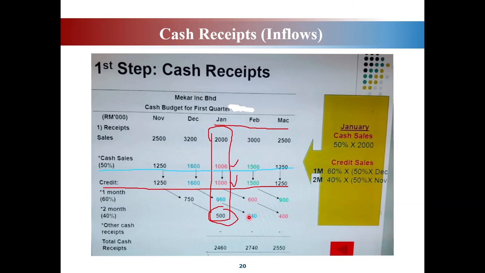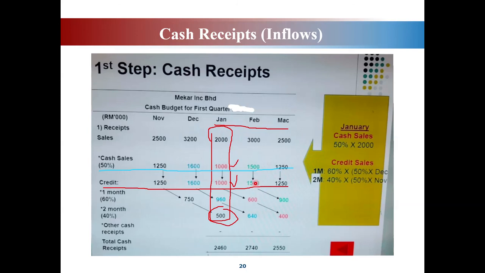So we need to fill up all the figures for these 3 months. Again, the credit sales for February is 1,500. So this will be paid in 2 months' time, in March and April.